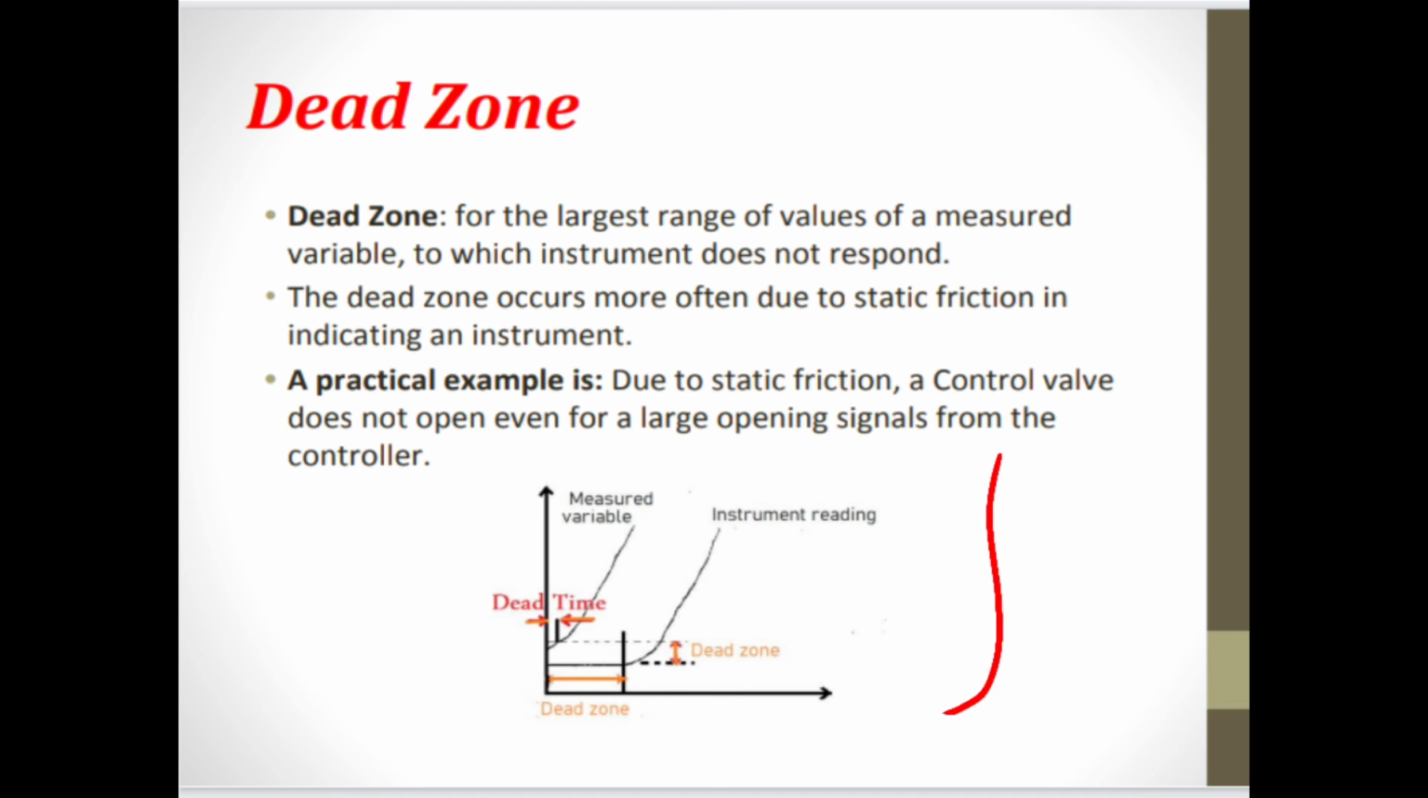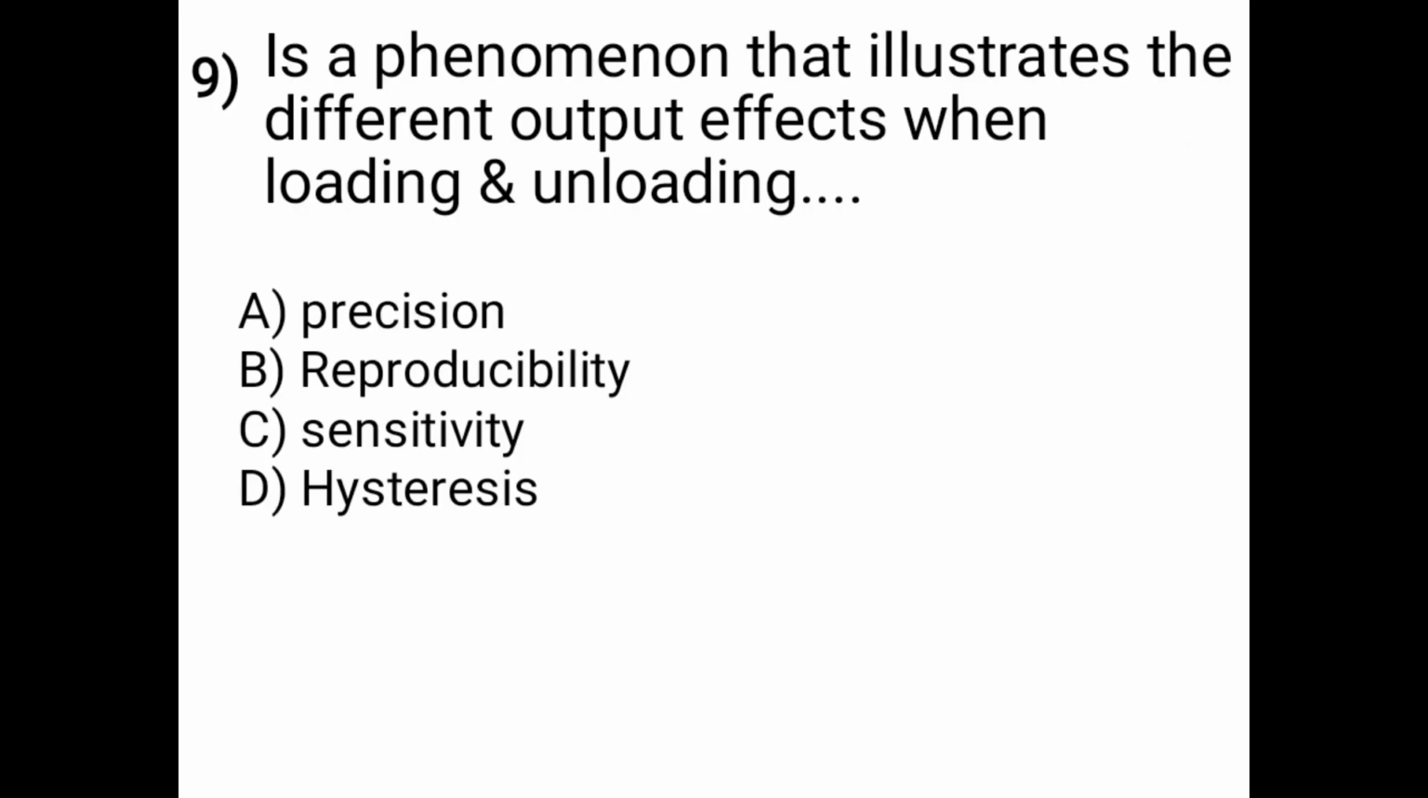Then we see the next question: a phenomenon that illustrates the different output effects when loading and unloading. Options are A, precision; B, reproducibility; C, sensitivity; and D, hysteresis. So the correct answer is option D, hysteresis. Hysteresis is a phenomenon that illustrates the different output effects when loading and unloading. This is a very important MCQ.